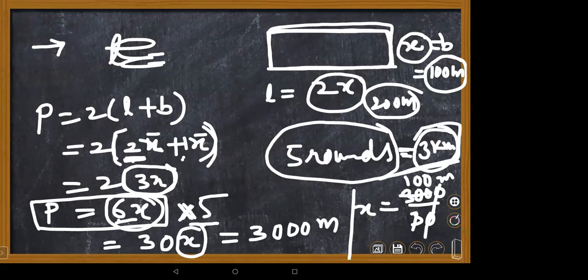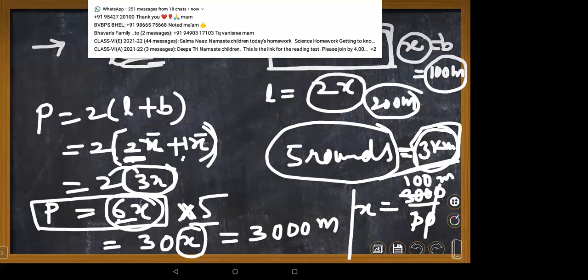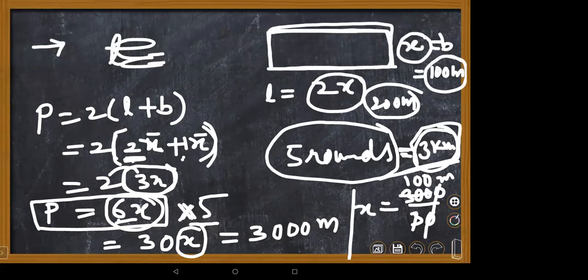Ma'am, how did we get 6? Here 2 into 3, how much, Nana? What is the formula for perimeter? 2 times length plus breadth. So that's why 2 into 3 is 6. You will get it, Nana. Yes, ma'am.